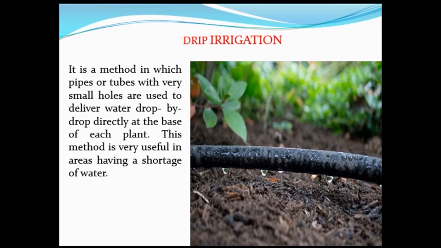It is a method in which pipes or tubes with very small holes are used to deliver water drop by drop directly at the base of each plant. This method is very useful in areas having a shortage of water.